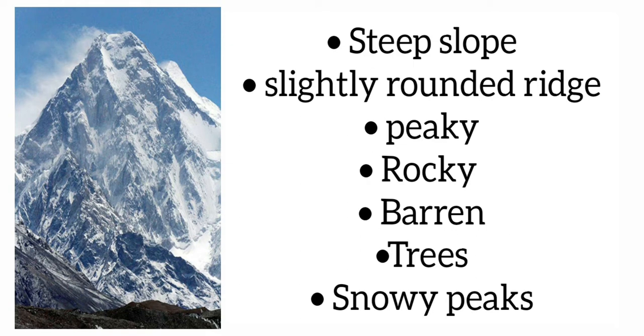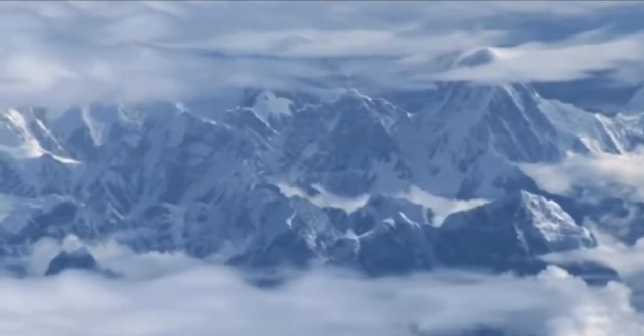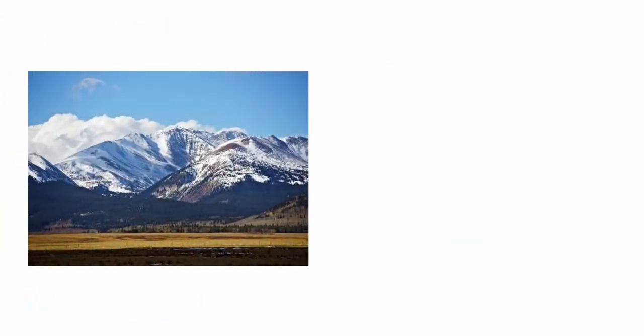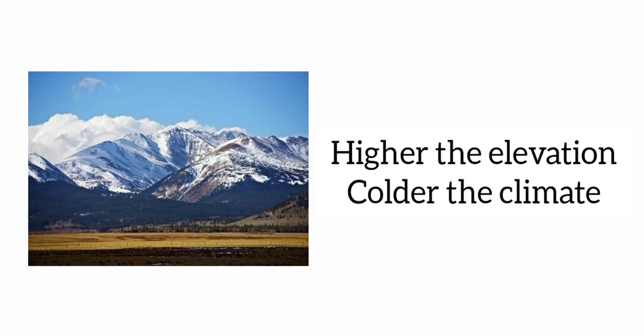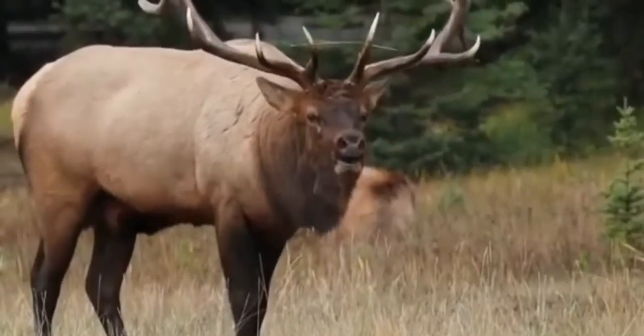Mountains can be rocky and barren. Some have trees growing, and very high mountains have snow on their peaks. Mountains tend to occur in groups called ranges. The highest point is known as the peak, and the bottom of the mountain meeting the ground is the base. The higher the elevation above sea level, the colder the climate is. Due to the colder climate, the ecosystem of the mountain is affected too.